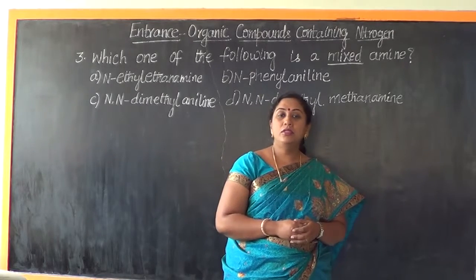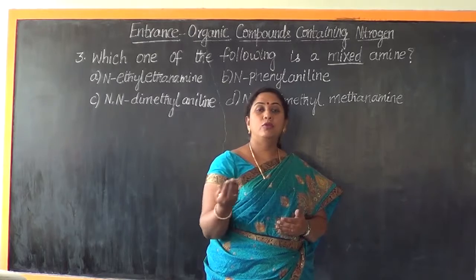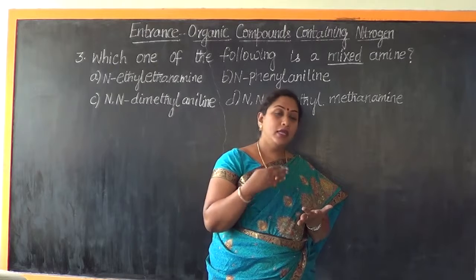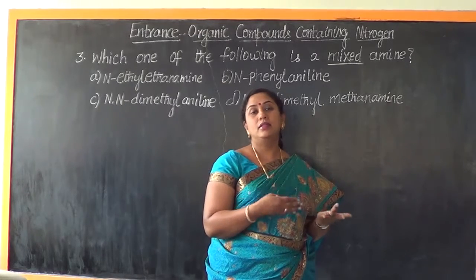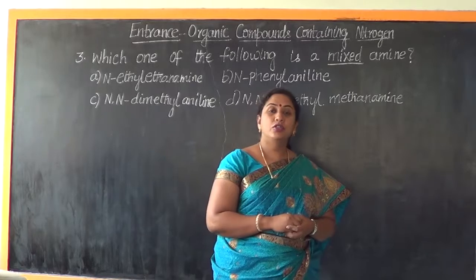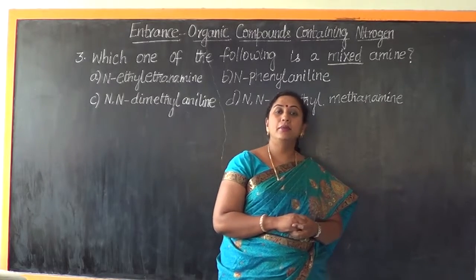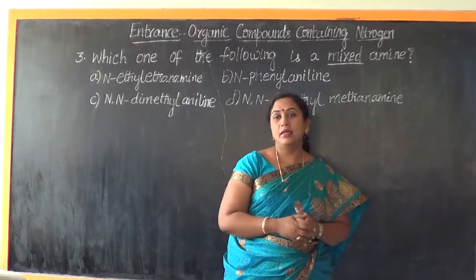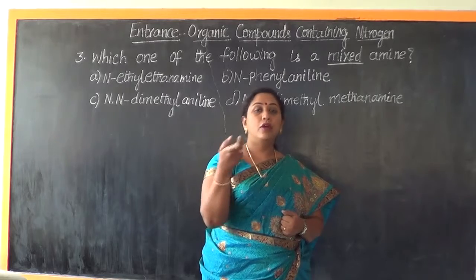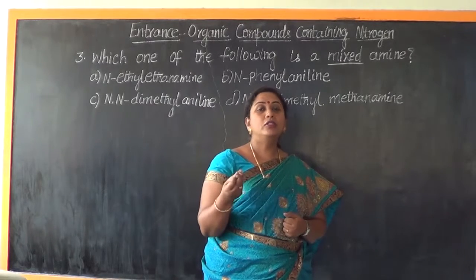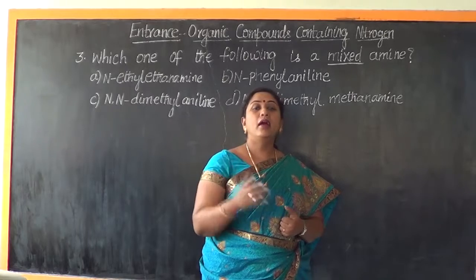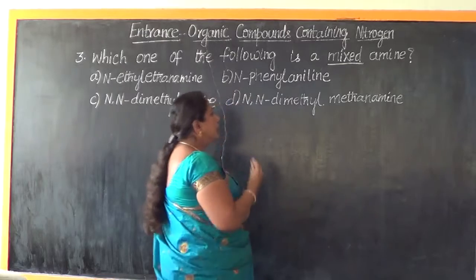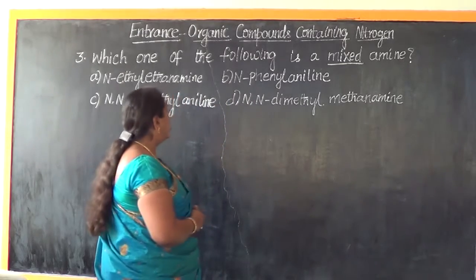If the nitrogen is linked with unlike groups, unlike alkyl groups or unlike aryl groups, or one side of the nitrogen having alkyl and the other side with the aryl, such compounds we call the mixed amines. So unsymmetrical or the mixed. Mixed can also be understood in one more way, as a combination of both aliphatic and the aromatic amines. That way also you can understand. So now let us look into the options that are given to us.